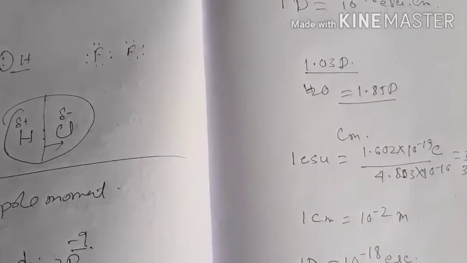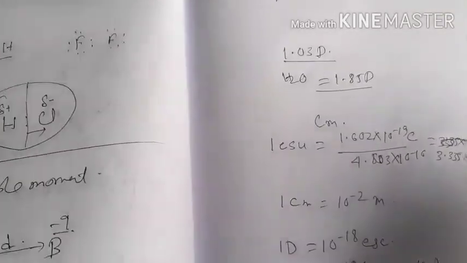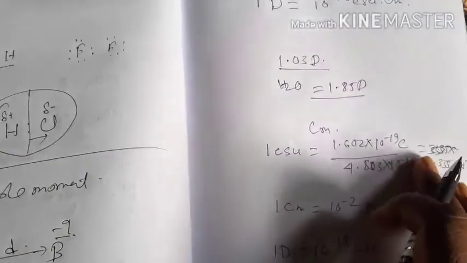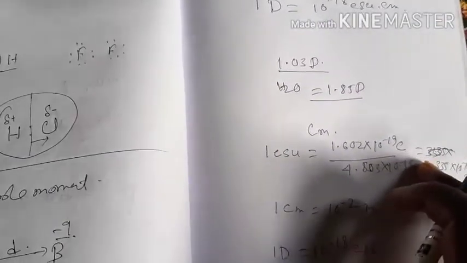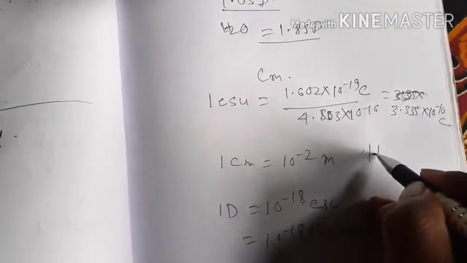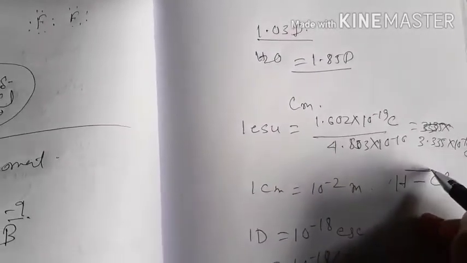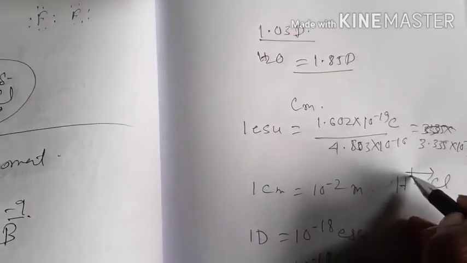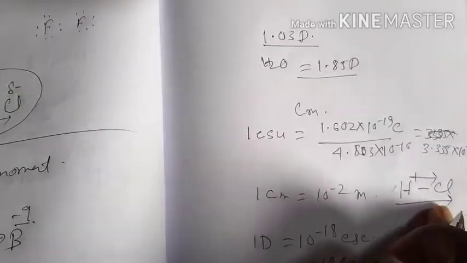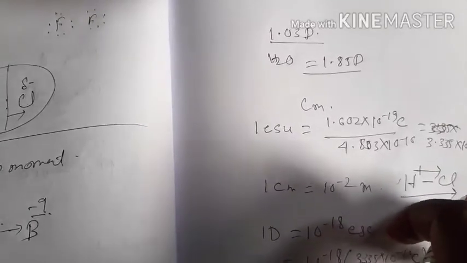Dipole moment is a vector quantity and is represented by a small arrow with its tail at the positive center and the head pointing towards the negative center. Suppose the HCl molecule is a polar molecule. Here the positive center is hydrogen, so the dipole moment arrow will be represented like this. As the dipole moment has a specific direction, it is considered a vector quantity.